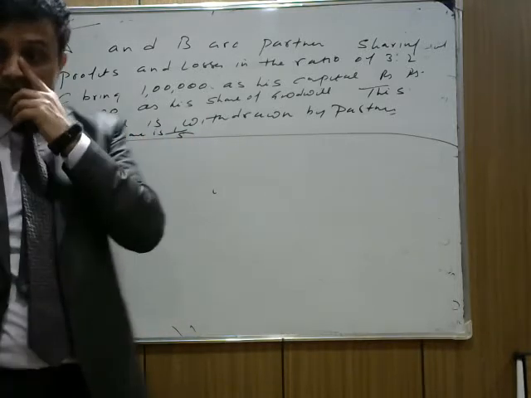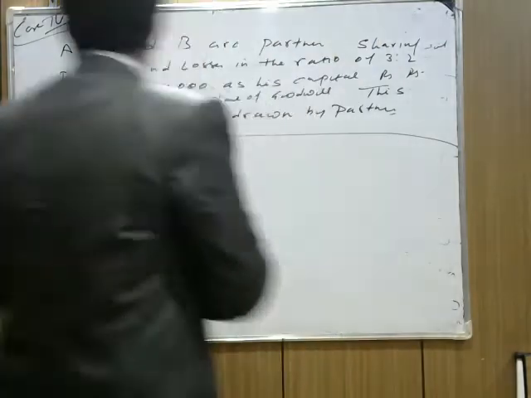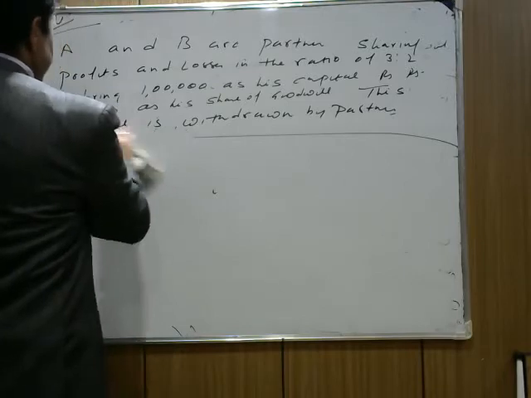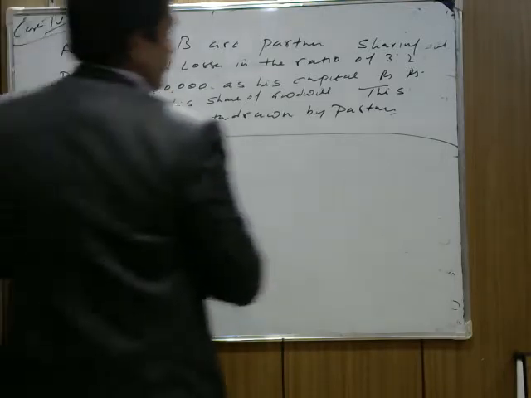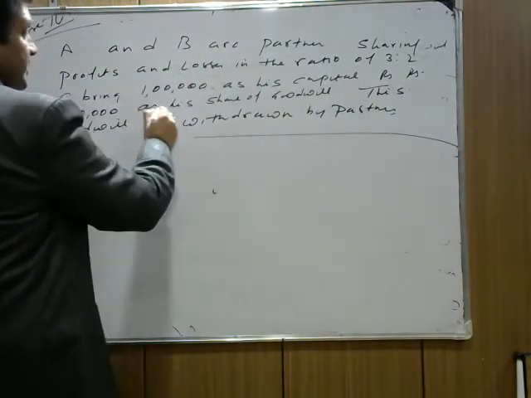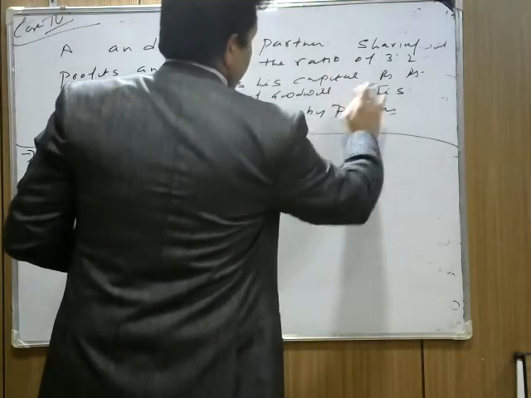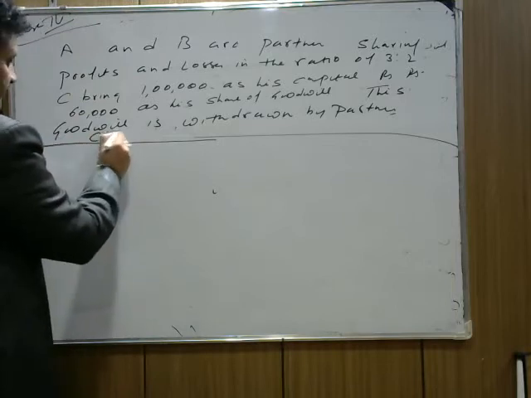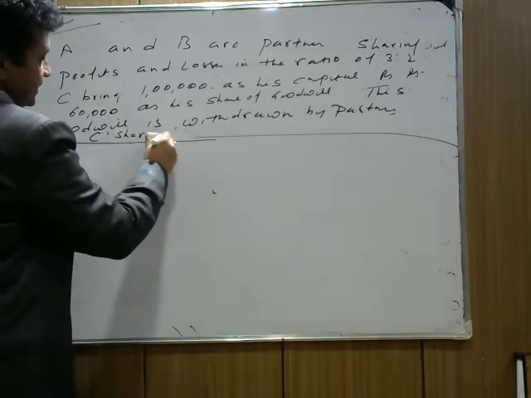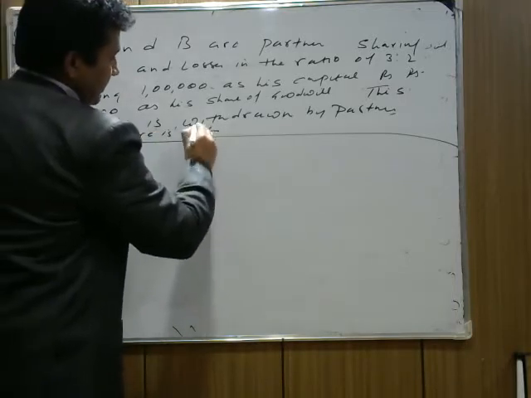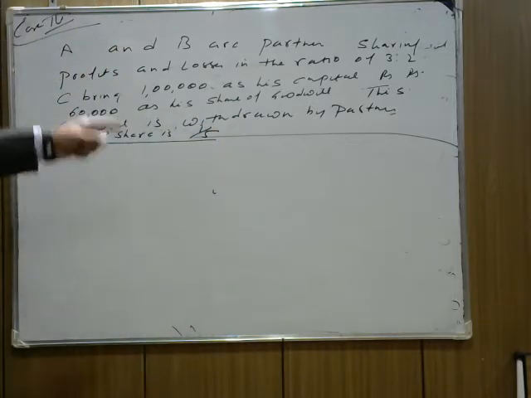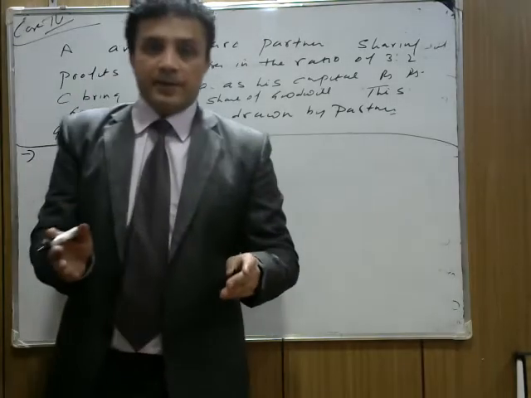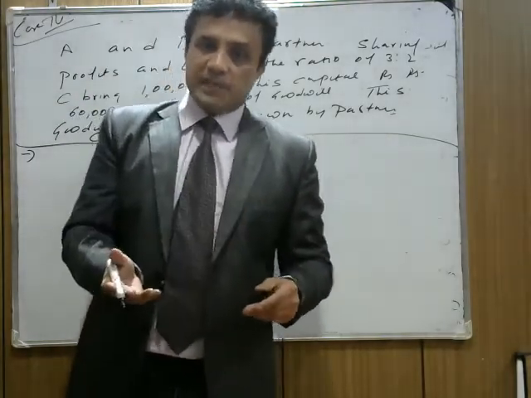Again, it's not mentioned here, so I am writing here C's share is 1/5. Where is he getting 1/5 from? It is a simple method. When nothing is given, in the simple method, the old ratio will be the sacrificing ratio.